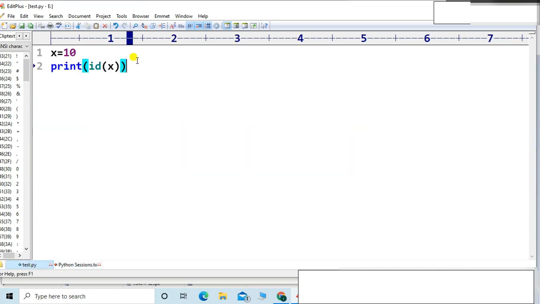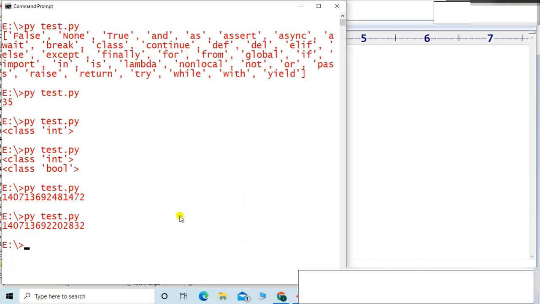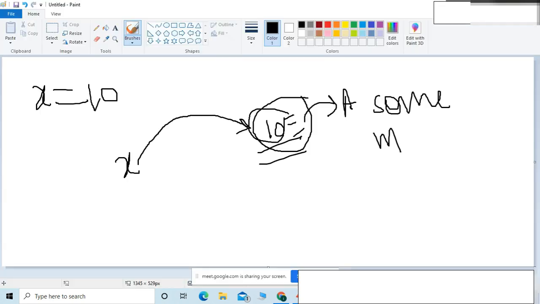Let me show the output. Everything in Python is an object. Suppose x is equal to True, print id of x. You will see the output, some memory location, 140713. What does it mean, friends? Everything in Python is an object. So object means whatever memory location is assigned to your value, that whole thing is called an object, friends.